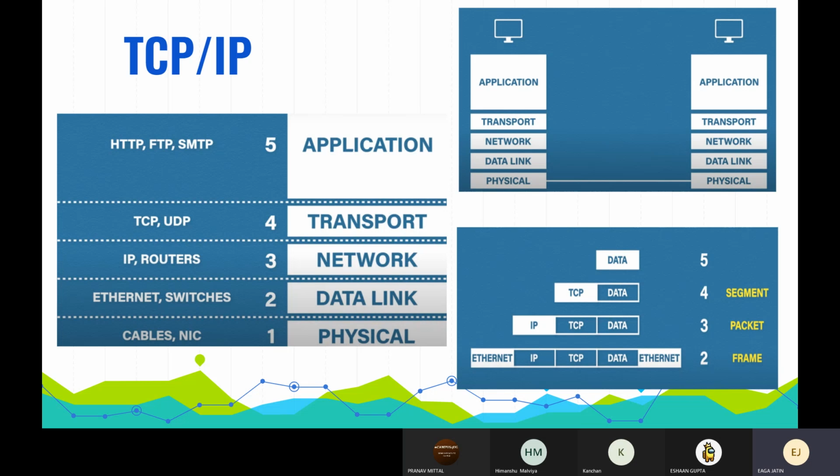So we move on to the network layer, where we add the IP header. This will contain the source and destination IP address of where this information has to travel. Lastly, when we go to the data link layer, we add not only a header but also a tail as well. The header contains the source and destination MAC address, and the trailer contains